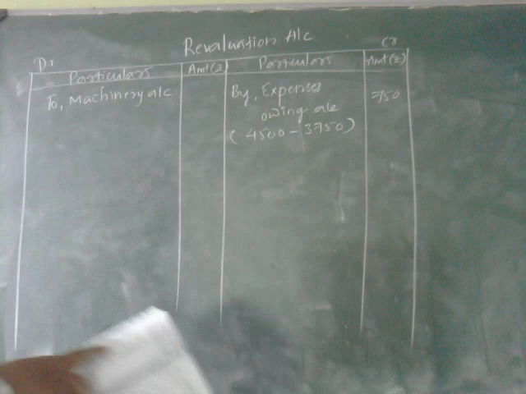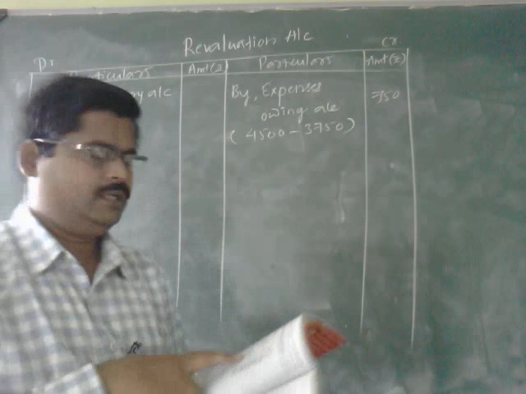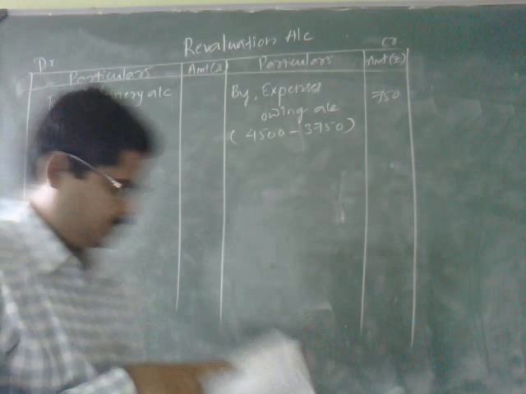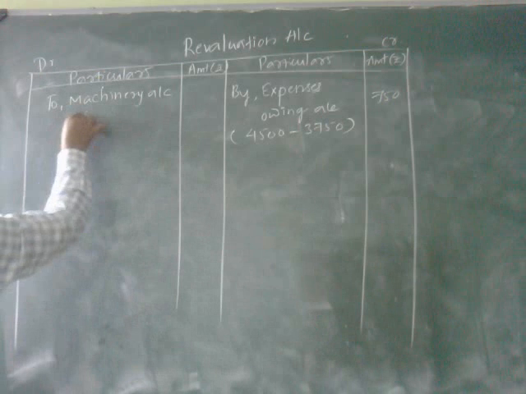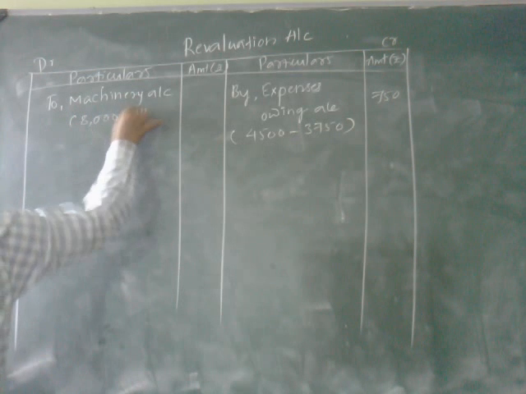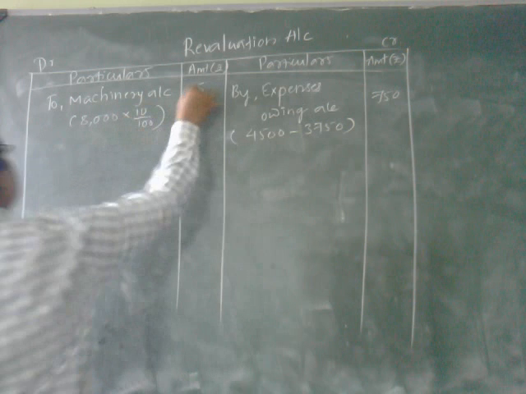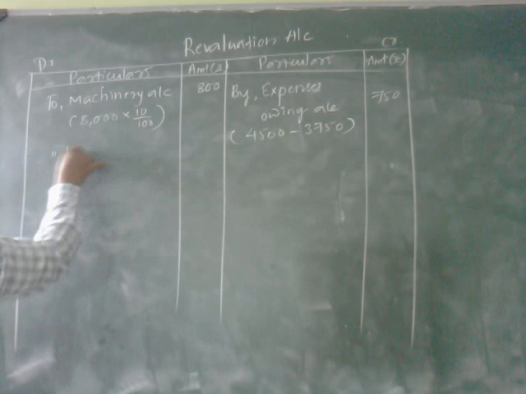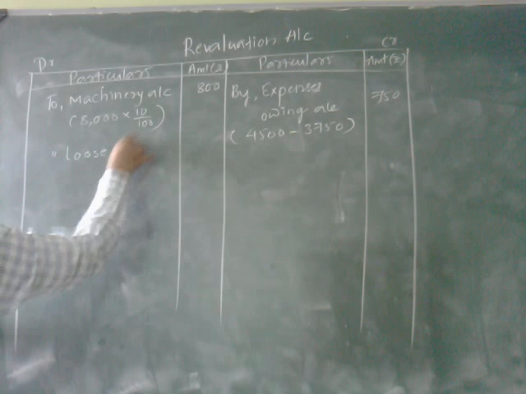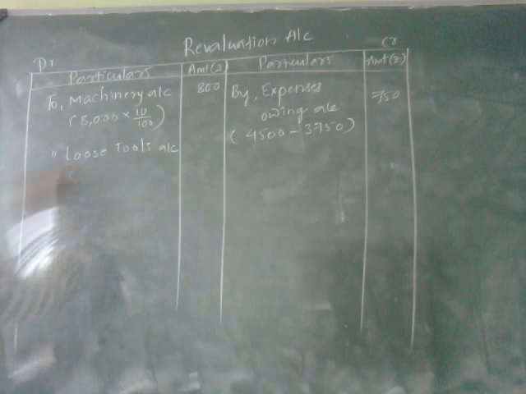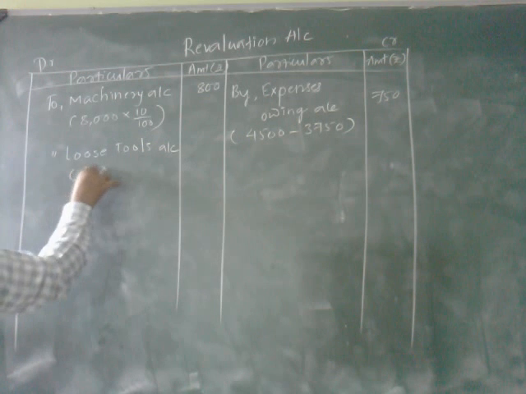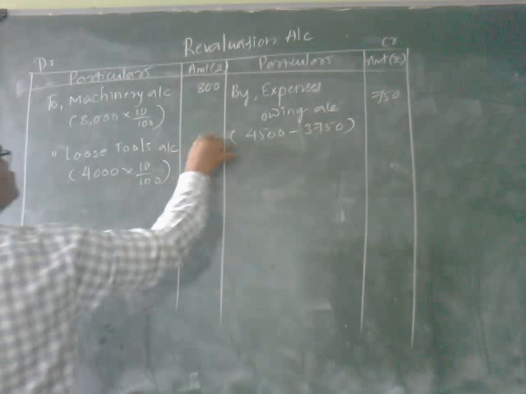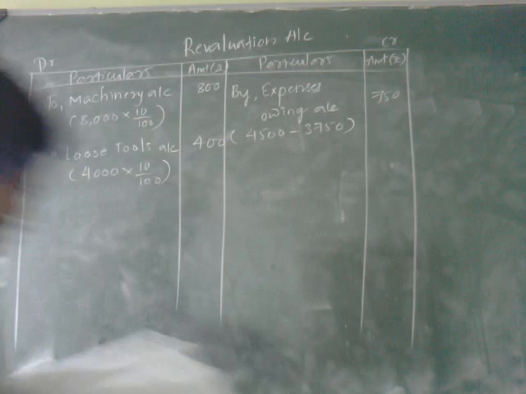And if you go through the balance sheet, the value of the machinery was 8,000 into 10%, 800. Then the next asset is the loose tools, 700.